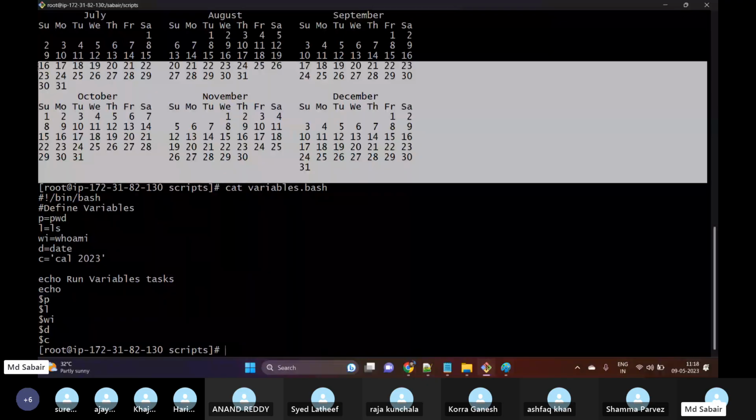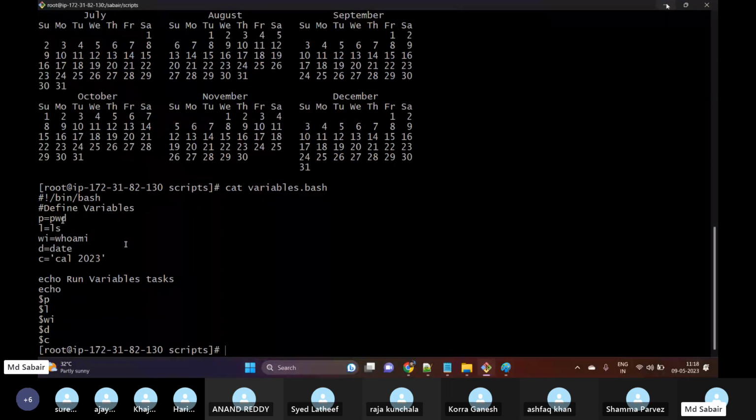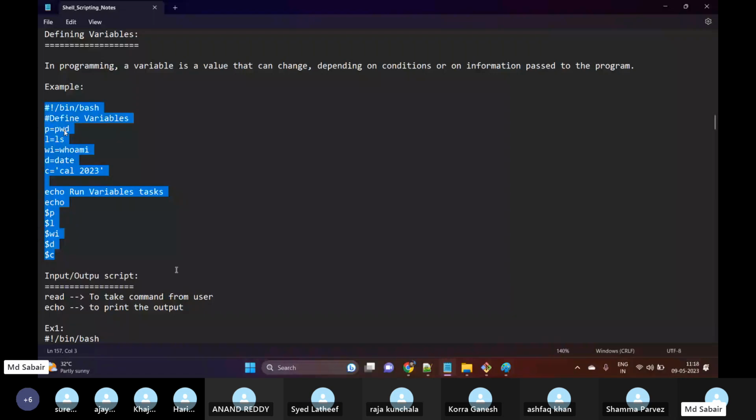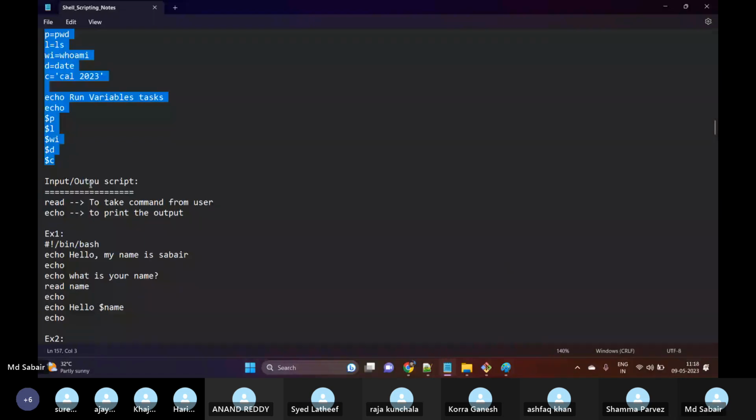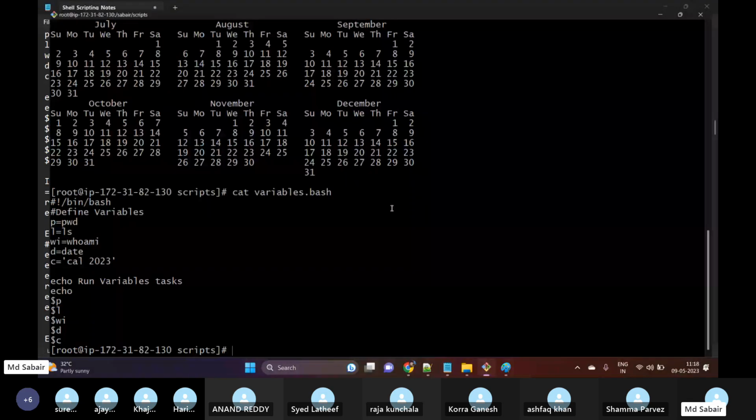So this is how we can define variables. Let us dig some more deep into variables. That's one type of variable we can define, and then we have input and output scripts. Input and output scripts mean we can use two different options here: one is read and one is echo. Read is to take the input from the user, and echo is to print the output. What I am trying to do is take the input from the user, so my script will take the input from the user and execute the output.